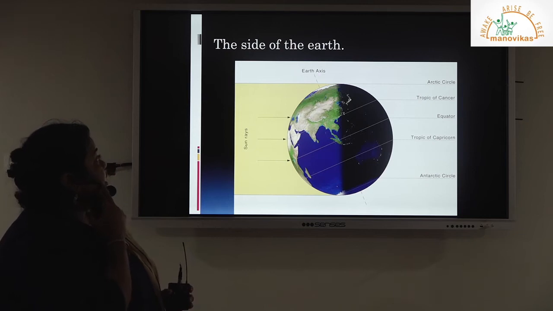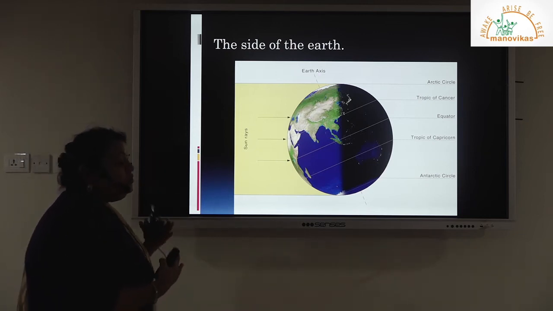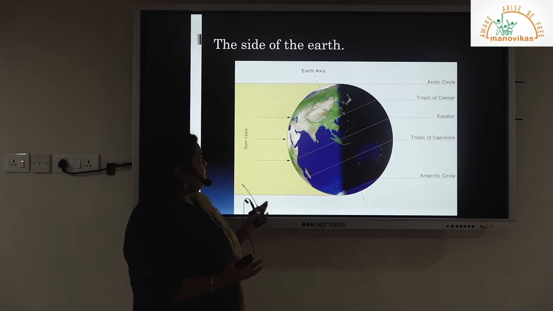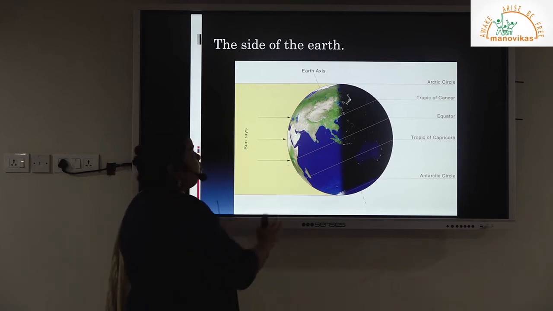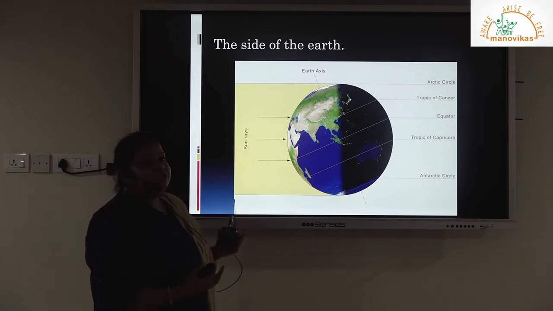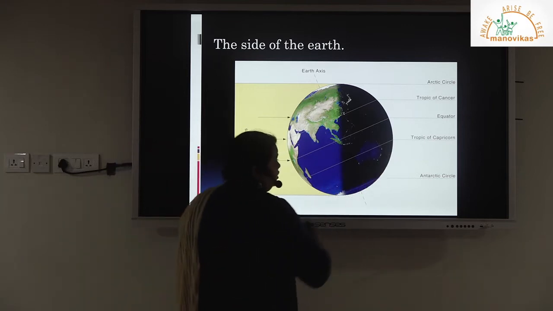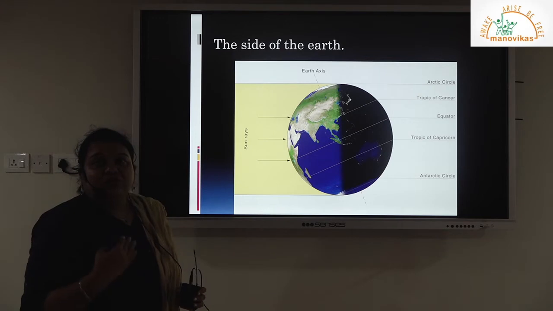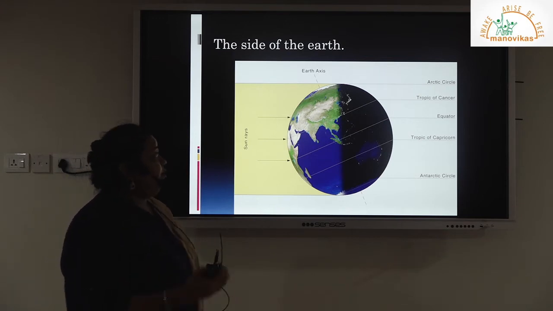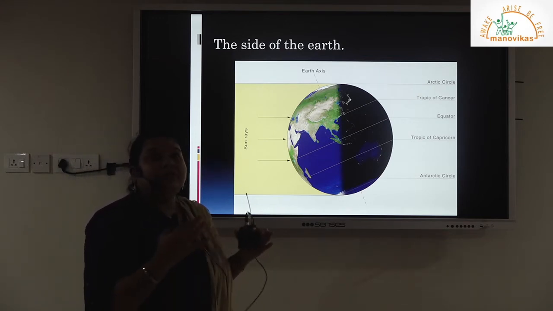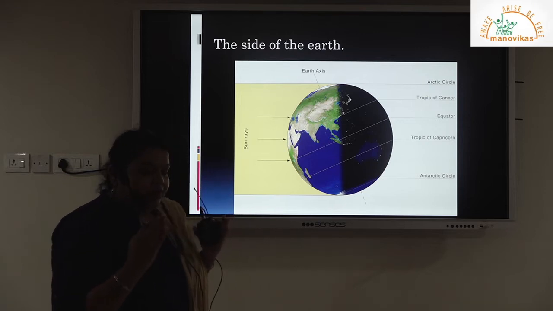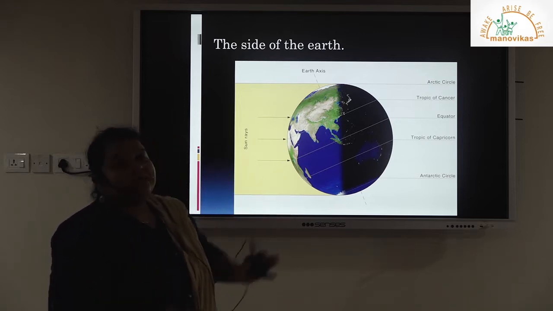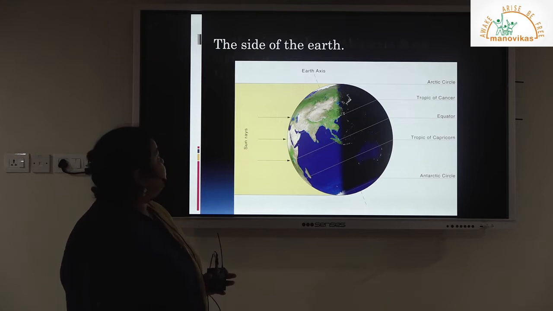Then we have the side of the earth. When we talk about light falling on the earth's surface, the lighted portion, where the light is more, will have more heat, leading to a lot of insolation activity; incoming solar radiation will be more. Whereas on the other side, in darkness, terrestrial radiation will take place more. So the lit portion will be in warmer conditions, and the portion in darkness will be in cooler conditions.